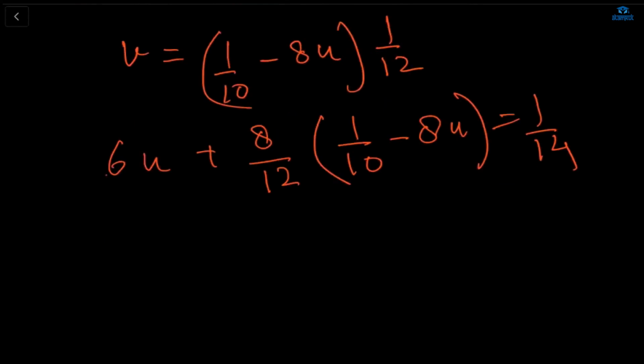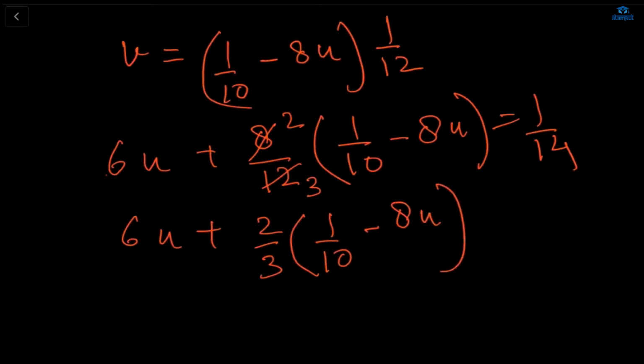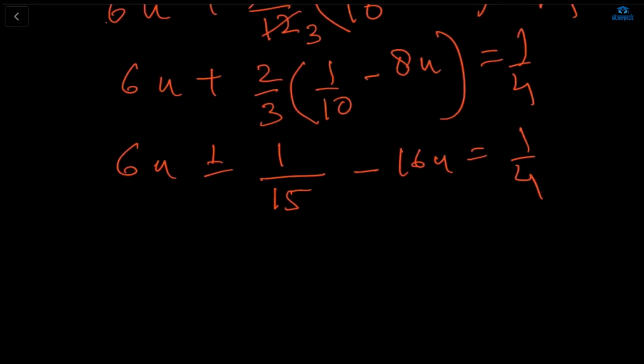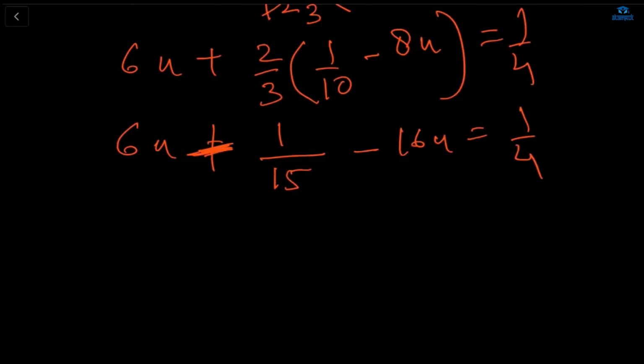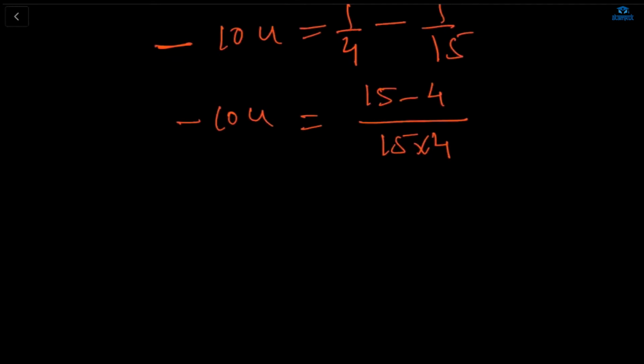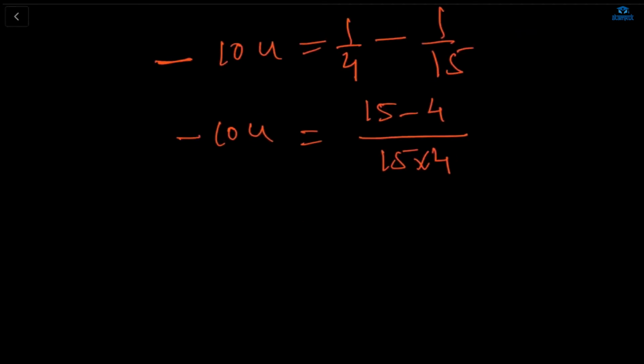Now 6u plus, so it will be 2 upon 3 upon 1 upon 10 minus 8u is equal to 1 upon 14. Now you can multiply this. Sorry, plus. If you're going to minus, it will be minus 10u. And we are going to bring this minus 1 upon this, here minus 1 upon 15. So what will we get? 15 multiplied by 4, so it will be 15 minus 4, minus 10. Okay, where was I? Yeah, minus